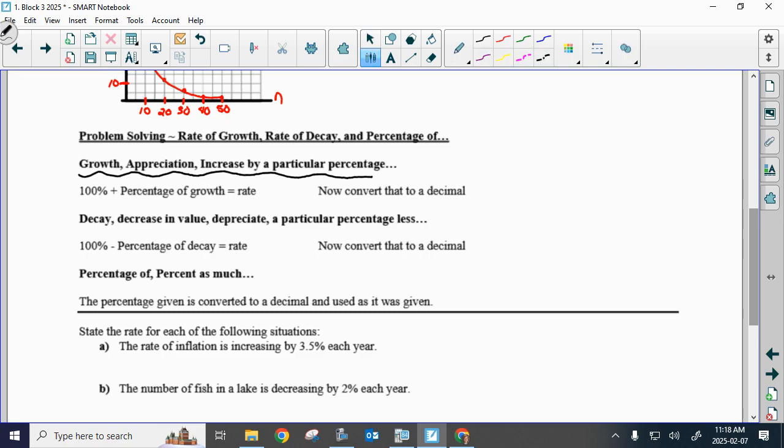okay, and actually here's the formula in 30-1. It's called the growth and decay formula, and so we're talking about growth right now. So this is where it's going to go in 30-1 and 30-2 next year. If I say something is growing by 5%, 100% means it's staying the same. If I just say nothing's happening, the population isn't changing, we would just multiply by 1 because 100% is the same as 1.